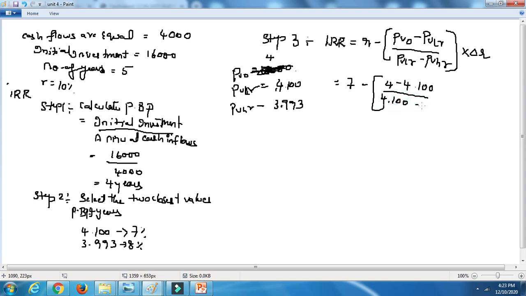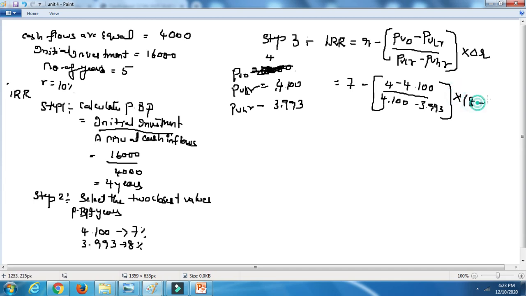And one more thing I have to tell you over here is, if you're taking 7% over here, you need to take 4.100, that is the corresponding value also. If you're taking 8 over here, the numerator will become HR at that moment. Remember, this is very important. If you are taking 7 over here, you need to take this simultaneously. The denominator will be the same. In the numerator, the value will be 4.100, the LR value. And if it is 8%, you need to take 3.993, the HR value. So into the difference. Difference is nothing but 8% minus 7%, the interest rate.